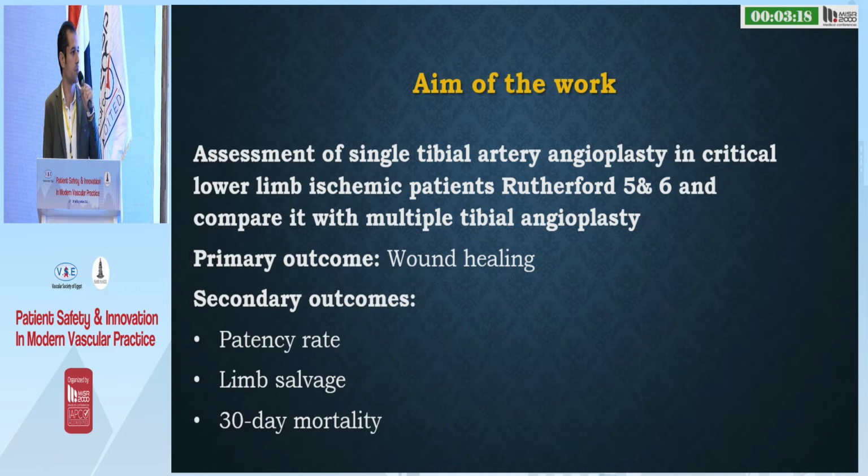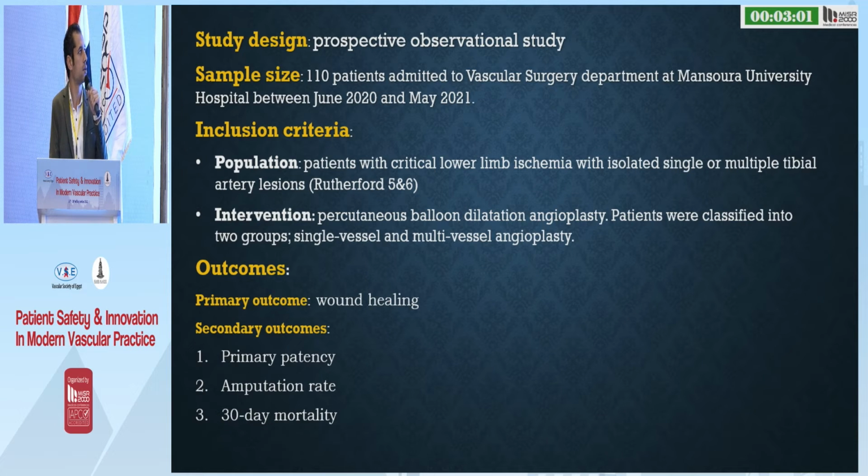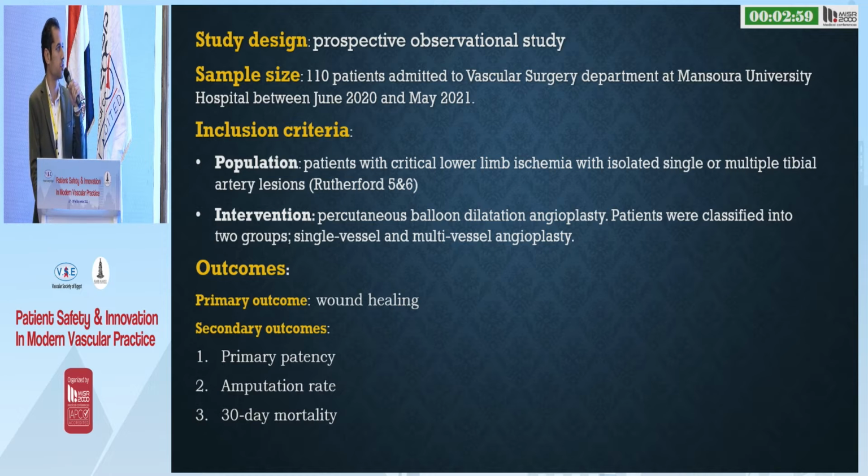Aim of the work: assessment of single tibial artery angioplasty in critical lower limb ischemia patients, Rutherford 5 and 6, and compare it with multiple tibial angioplasty. Primary outcome is wound healing. Secondary outcomes include patency rate, limb salvage, and 30-day mortality. Study design: prospective observational study.